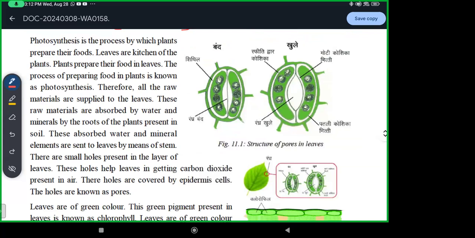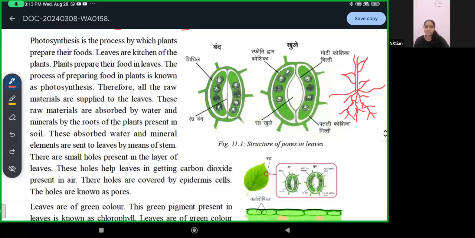Now, if I have a plant, and its roots are there in the soil, what happens is that these roots absorb the minerals and water from the soil and take them up to the leaves.